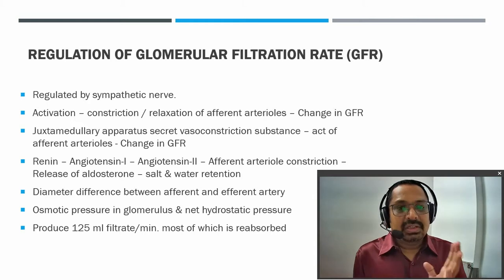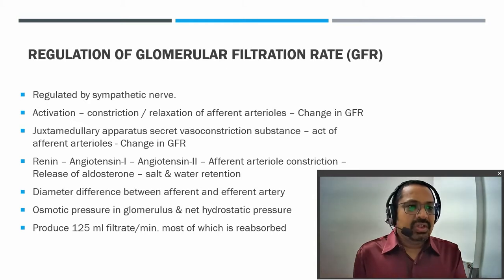But these are not the only things. The juxtamedullary apparatus secretes a vasoconstricting substance, which also acts on the afferent artery and changes the GFR. The sympathetic nervous system is not the only factor; the juxtamedullary apparatus also secretes a vasoconstricting substance which changes the arterial diameter and changes the GFR.